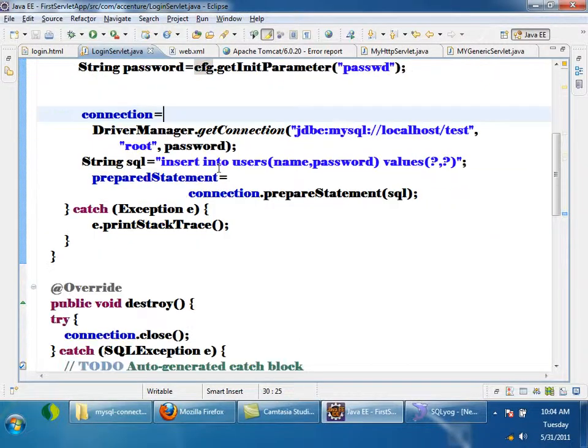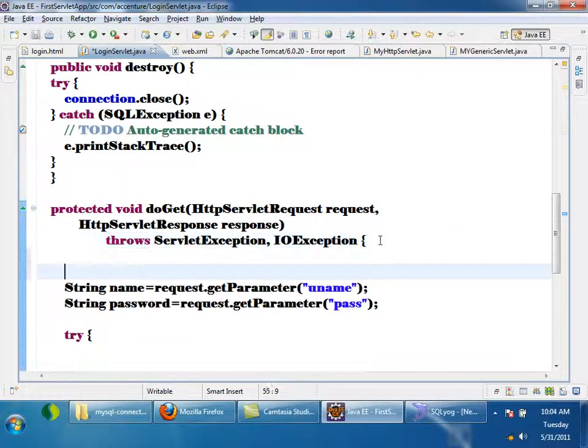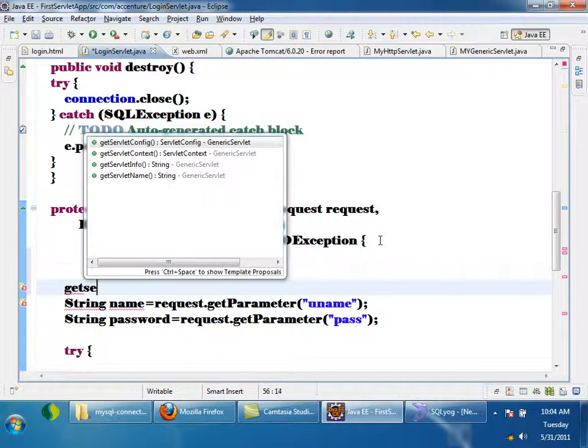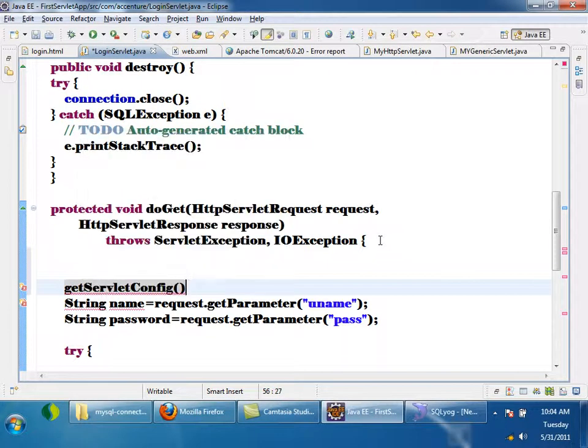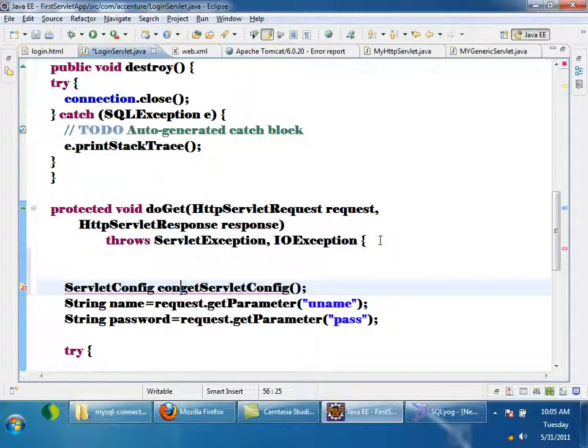Can I call getServletConfig inside the doGet method also? I can call this method and take it in a reference variable, ServletConfig config is equal to, okay, I can call it, right? But now will this work or not?